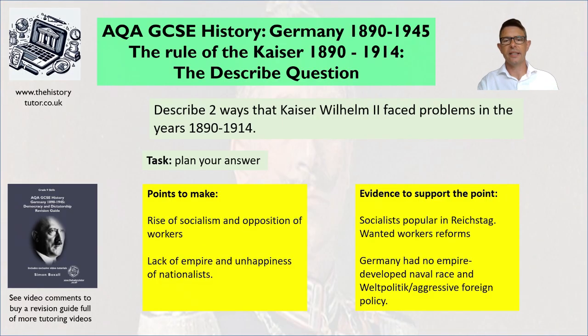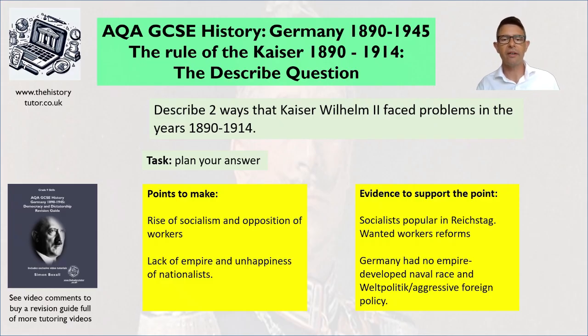Okay, here's some ideas then. I've talked about the rise of socialism as being an important point and opposition of the workers. This is one of the big problems the Kaiser faced. So obviously there was a huge amount of socialists in the Reichstag. One third of the Reichstag was socialist. They wanted workers' reforms, which would be very expensive, and it would lead to the conservative rich elite being unhappy with the Kaiser. He might give in to the workers.